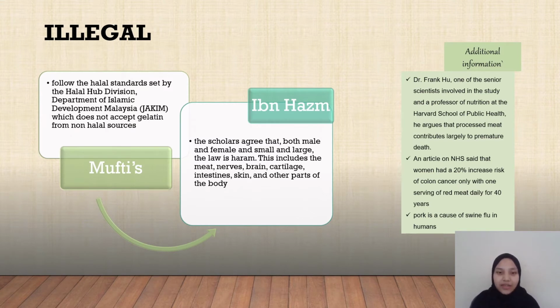Ibn Hazm agreed that for both male and female, or small and large, the law is still haram. This includes the meat, nerve, brain, cartilage, intestines, skins, and other parts of the body. This is because in the Quran, it is clearly mentioned that pigs are animals that are prohibited in Islam.